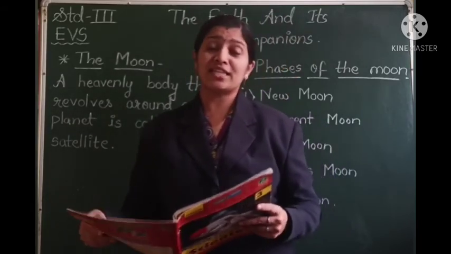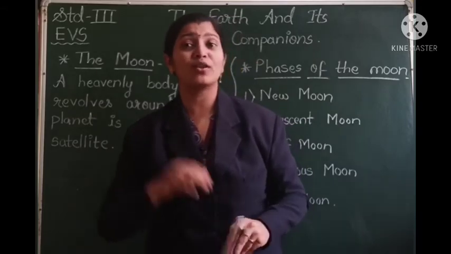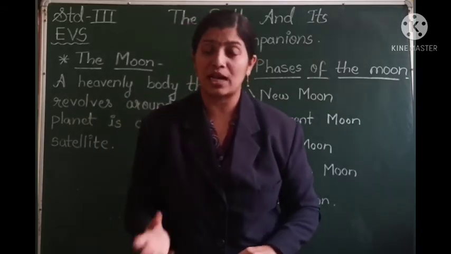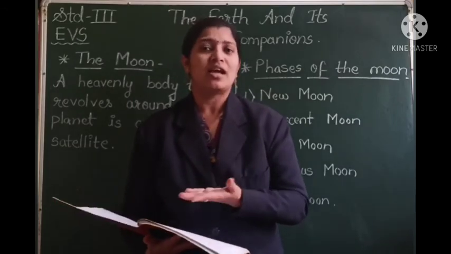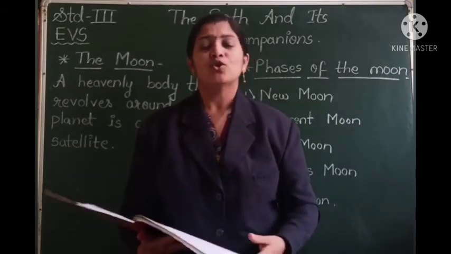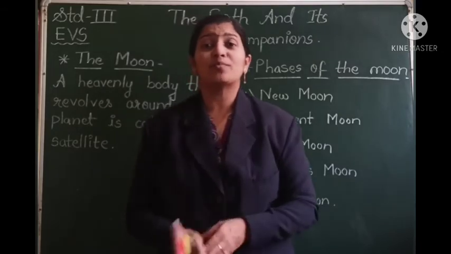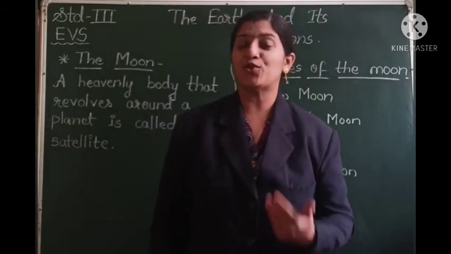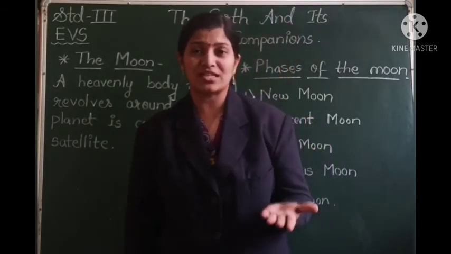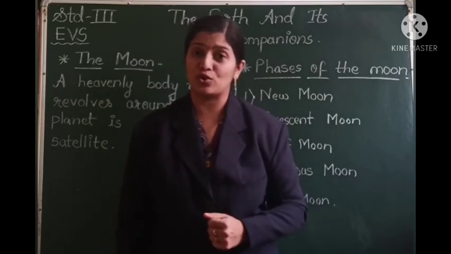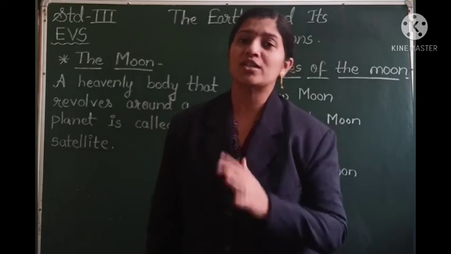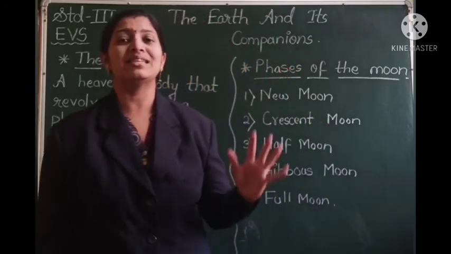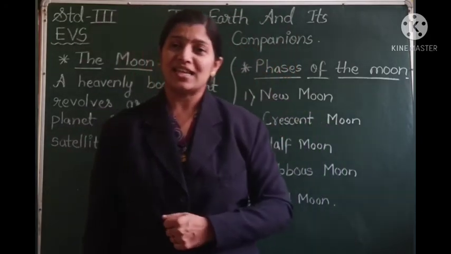So today you can see in the sky whether you can find the pole star, that is the Dhruva Tara, or whether you can find some of the constellations I have just mentioned. Today you are going to observe the sky and see if you can find any of these, the pole star or any of the constellations, and you can enjoy looking at them. So students, this was all about the lesson, the earth and its companion.